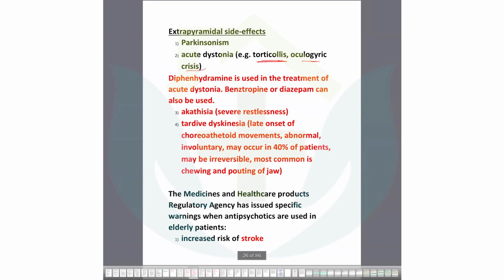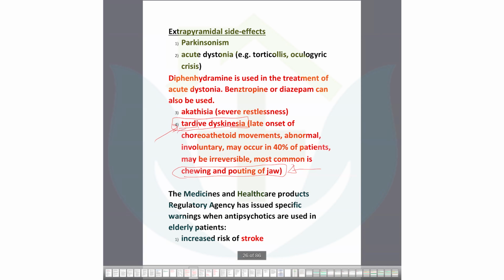Oculogyric crisis, torticollis over there. So diphenhydramine is used for the treatment of acute dystonia, and benztropine and diazepam also can be used. These are the treatment for dystonic reactions. So severe restlessness is known as akathisia. In tardive dyskinesia, you will see chorea-like movement, choreoathetoid movement, abnormal involuntary movement can occur. So a patient is given haloperidol, after that the patient has abnormal chewing and pouting of the jaw. What is the diagnosis? Tardive dyskinesia. So haloperidol causes tardive dyskinesia.